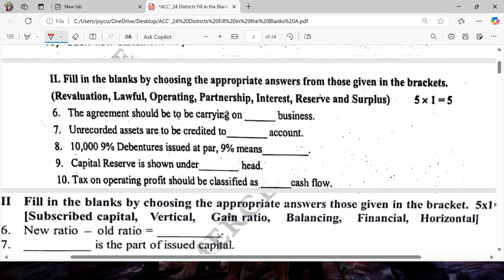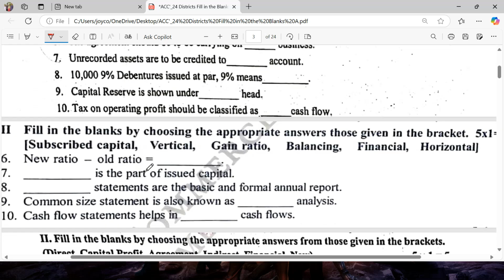The agreement should carry on dash business. Answer: lawful business. Unrecorded assets are to be credited to revaluation account. 10,000 9% debenture issued at par, 9% is interest. Capital reserve is shown under dash at reserves and surplus. Tax on operating profit should be classified as operating cash flow.